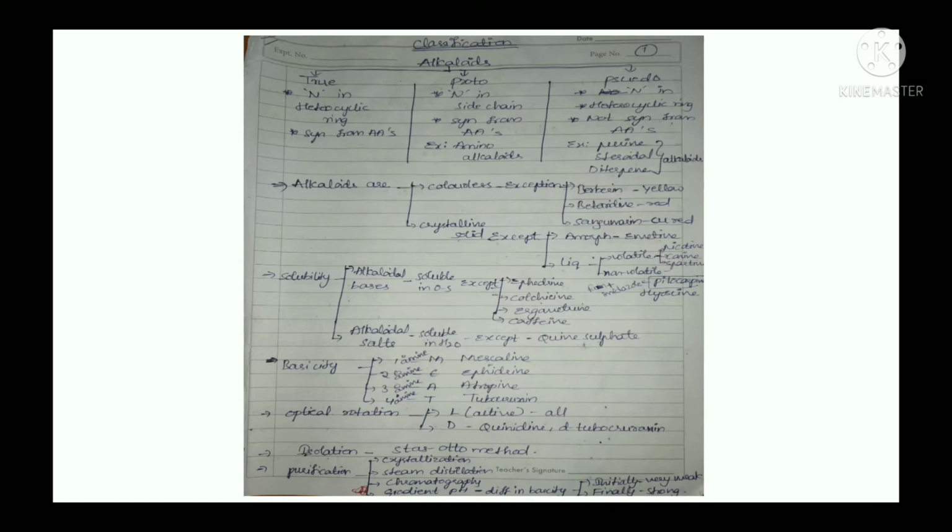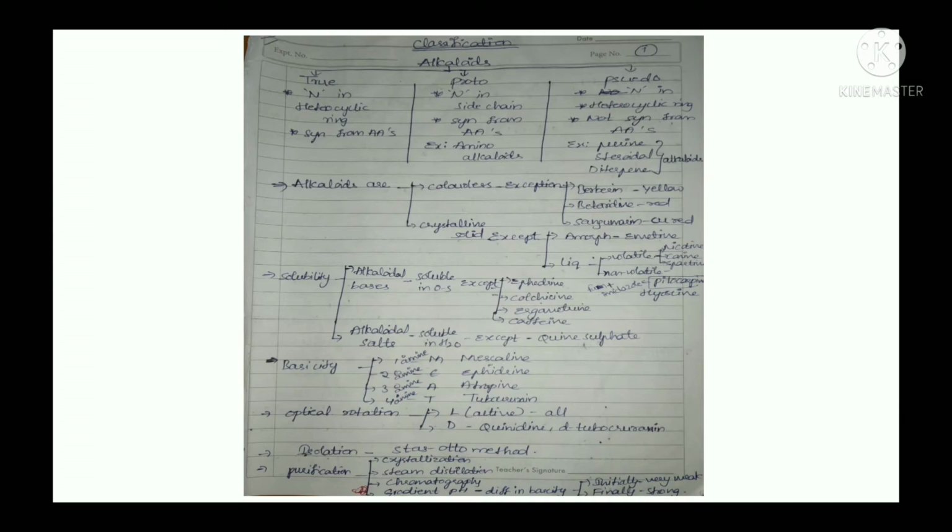Okay, and the next one is isolation, which is nothing but extraction of alkaloids, and the method used is the Stas-Otto method. In this method, the separation is based on basic character and the solubility pattern of the alkaloids. In this method, first we have to treat the moistened drug with alkali. Then what happens? As the alkaloids are present in the form of alkaloid bases and alkaloid salts, we have to free the bases present in alkaloid salts.